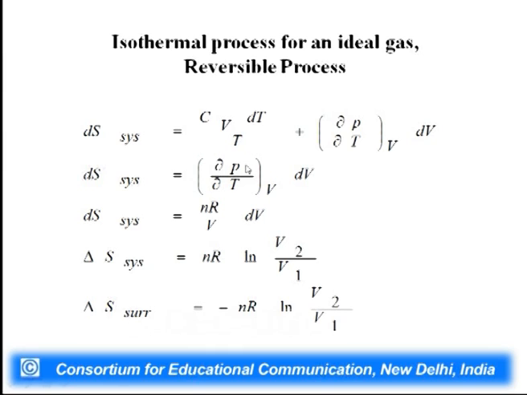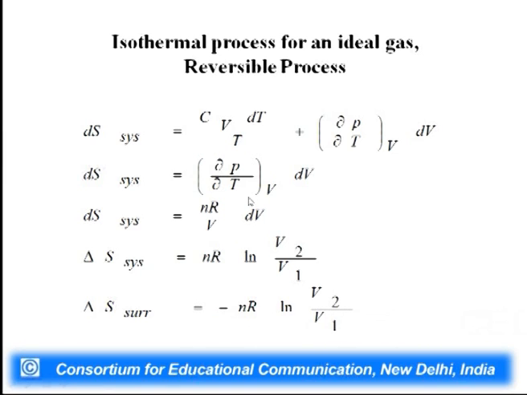Now, delta S system, since this is an isothermal process, Cv dT by T is equal to 0. So, we are simply left with dS system is equal to del P by del T at constant V dV. Since this is an isothermal process, we have taken this equal to 0. Now, how to calculate this? Since this is an ideal gas, del P by del T at constant V can be calculated using PV is equal to nRT.